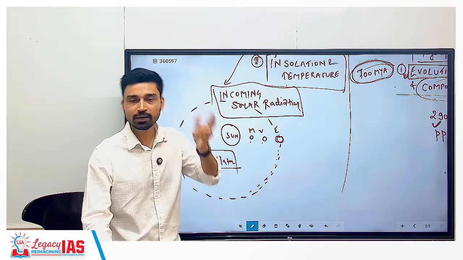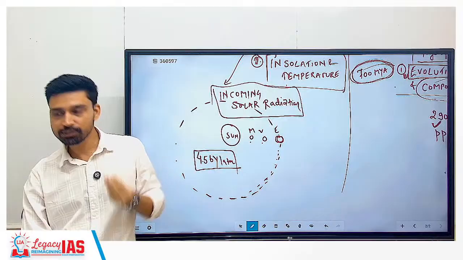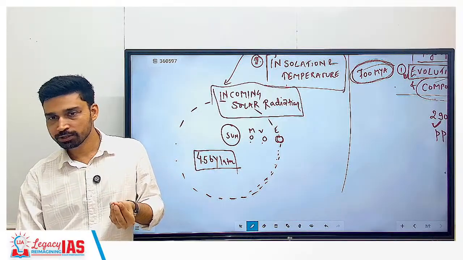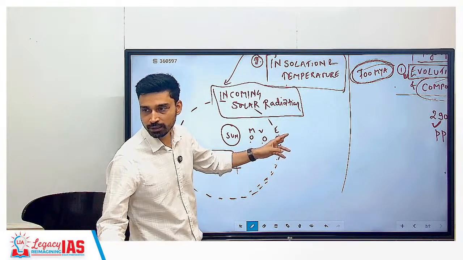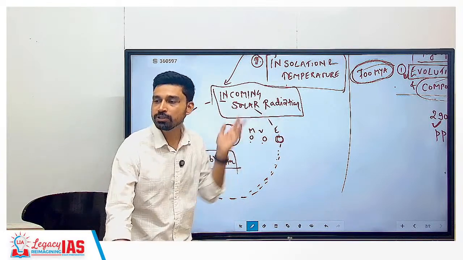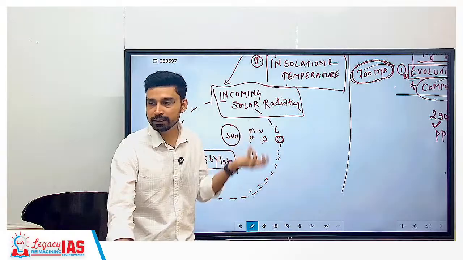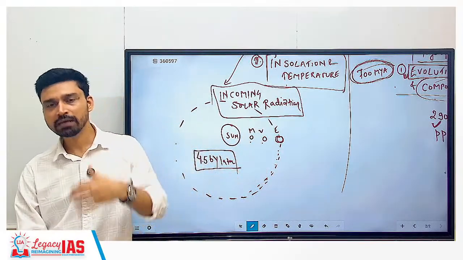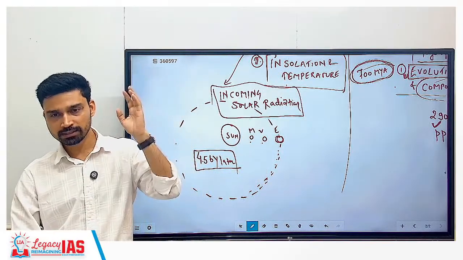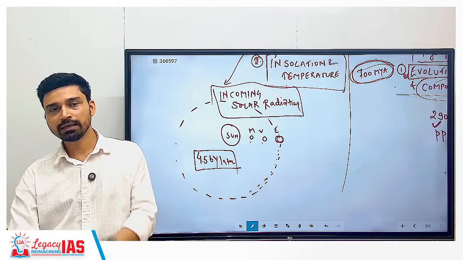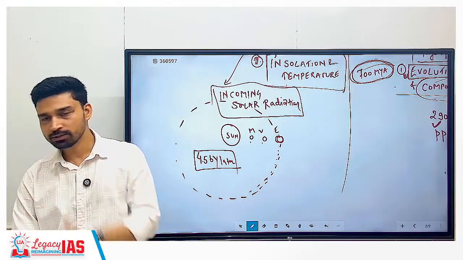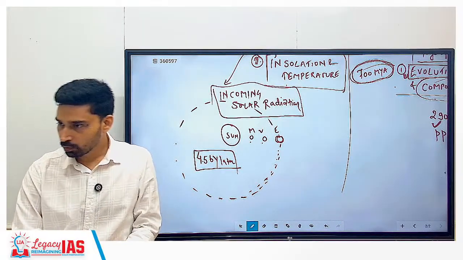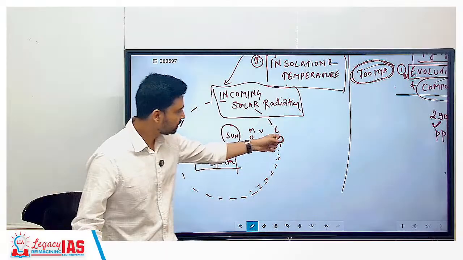So everything is required in moderation. Too less is also bad. Too much is also bad, because here what do we have? Too much energy. The temperature of the earth will rise by thousands of degrees Celsius. So in that case, can life exist? No. Okay, maybe some other kind of life may exist, some new organism. But life as we see it at the present time, humans, animals, plants, they all will simply be gone. Okay, so this is the situation.